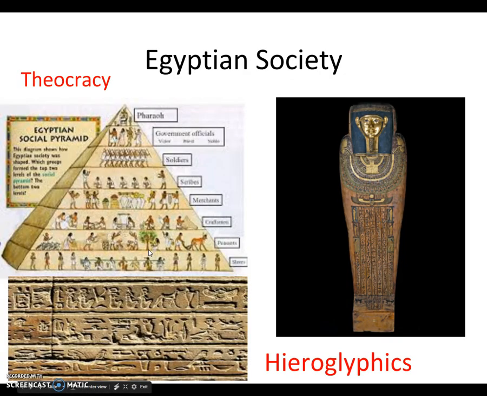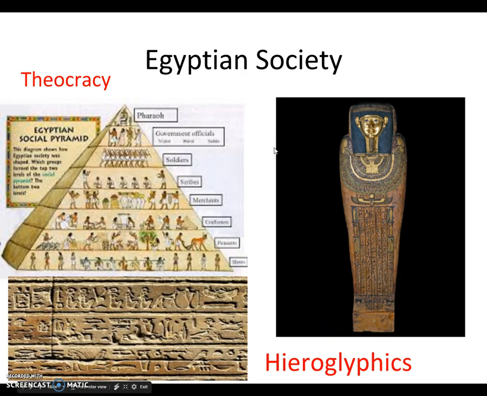In the Egyptian society, here's a good look at a stratified social hierarchy. This is one that we have for Egypt. At the top is the pharaoh. The pharaoh was like a god king. They had a theocracy style government. They also were polytheistic. They believed in an afterlife, and they mummified their leaders.